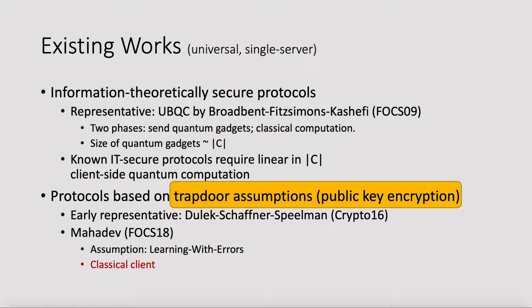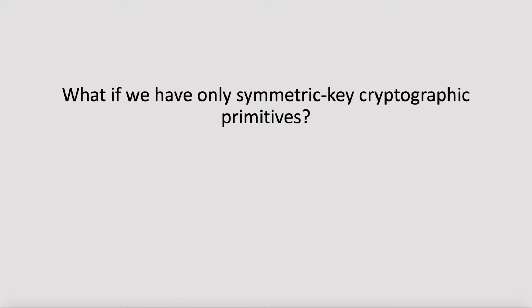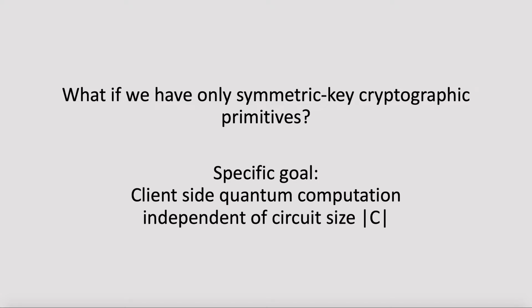So as we can see, existing works on computationally secure universal schemes are based on public key encryption. Thus, we can ask the following question. What if we only have symmetric encryption? And later we will model symmetric encryption schemes as a random oracle. And we also have an extra goal. We want our protocol to be better than the existing IT-secure protocols in terms of the client-side quantum computation.